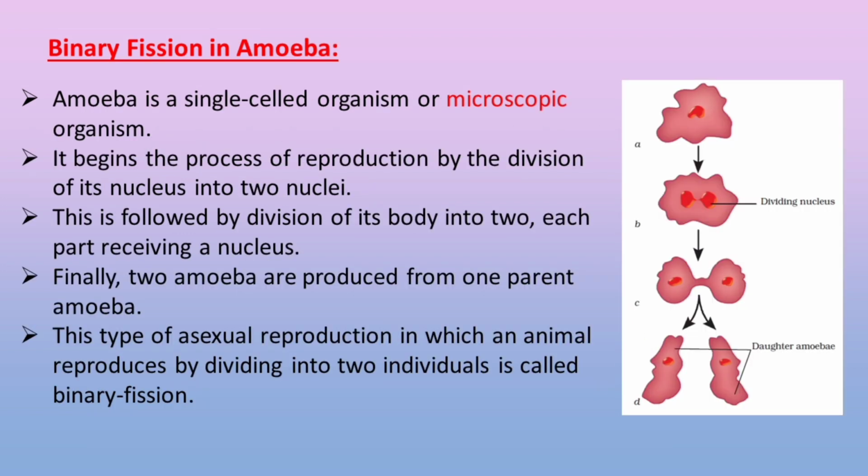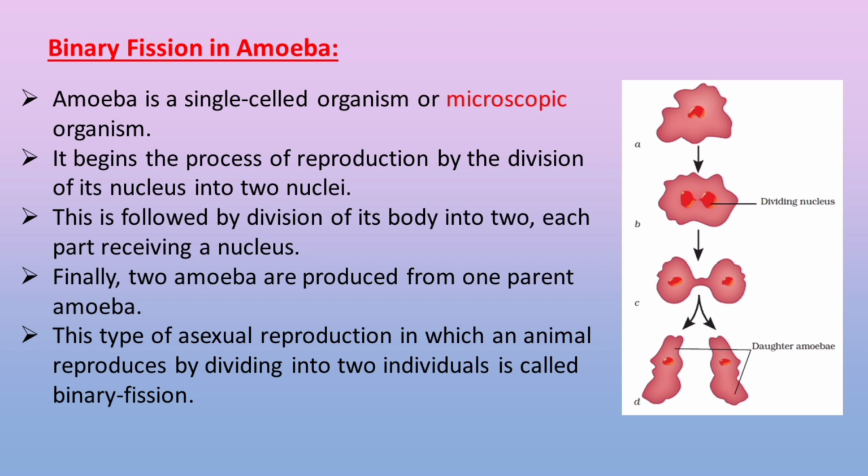Binary fission in amoeba. Amoeba is a single-celled or microscopic organism. It begins the process of reproduction by the division of its nucleus into two nuclei.